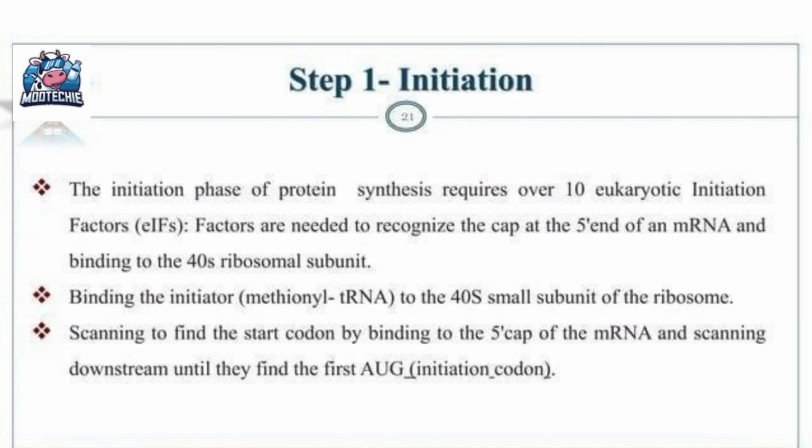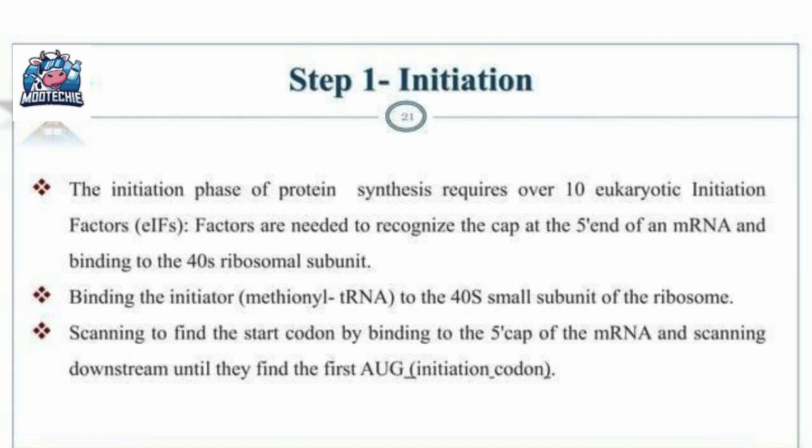The next slide gives more detail on step 1, initiation. It tells us that this phase requires over 10 eukaryotic initiation factors. These factors have specific jobs. First, they are required to recognize the cap at the 5' end of the mRNA. This cap is like a special marker that identifies the front end of the message.